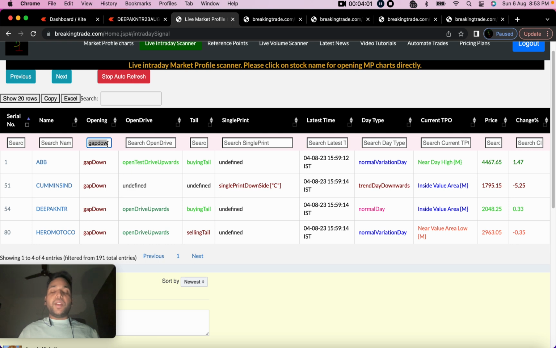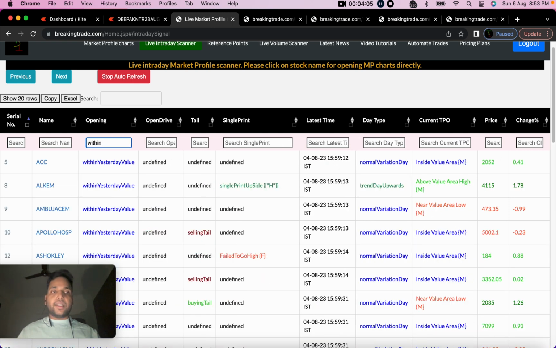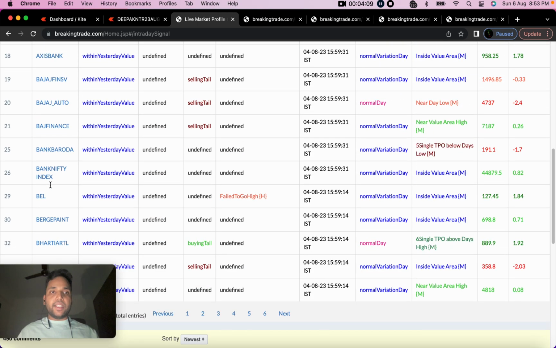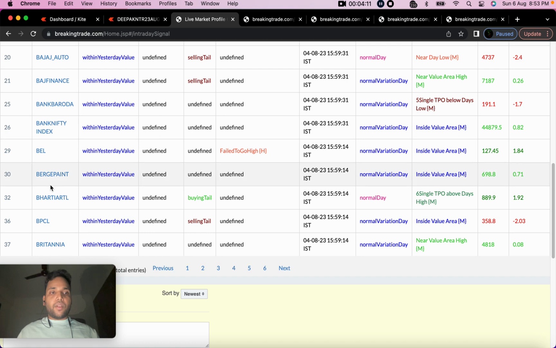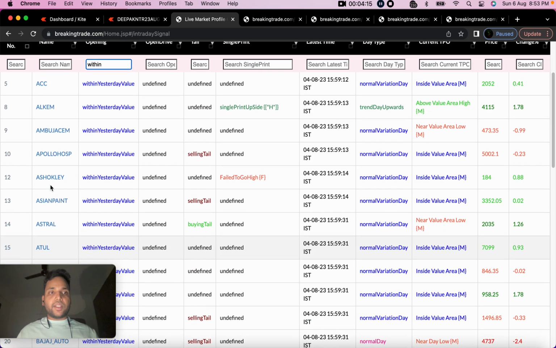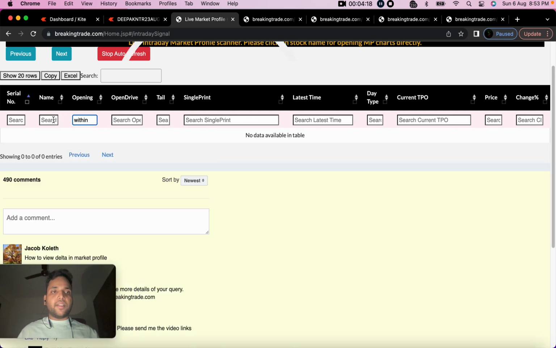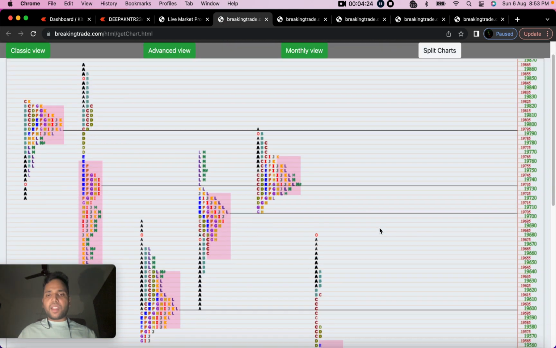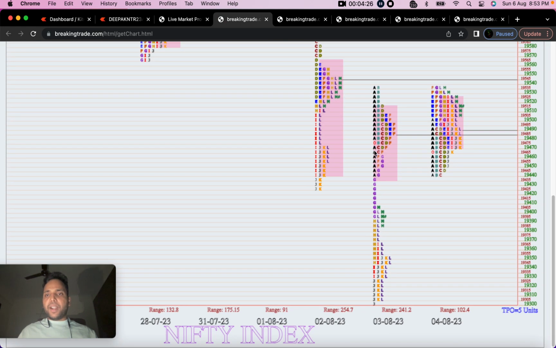Now I want to see which stocks opened within the yesterday value. I just searched within the yesterday value and I can see there were about 101 entries. Let's take the example of any stock. I think we have seen Nifty, so let's take the example of Nifty. I'll just search Nifty here since I know it has opened within value. You can see the Nifty index has opened within the yesterday value. Nifty opened here and this was the value area formed yesterday.